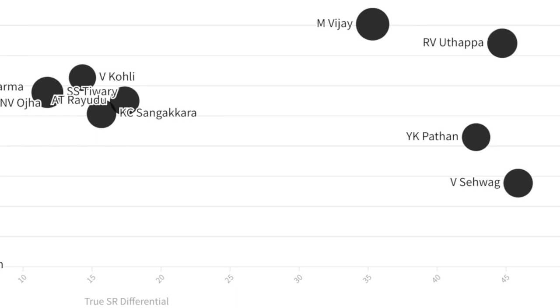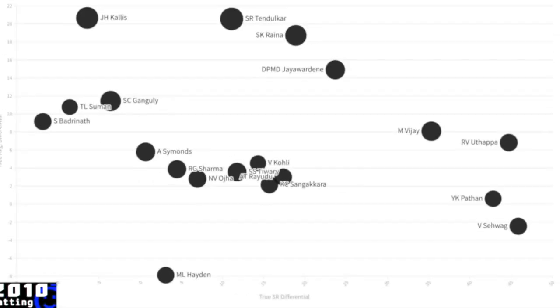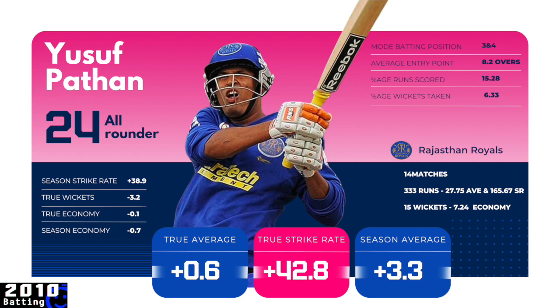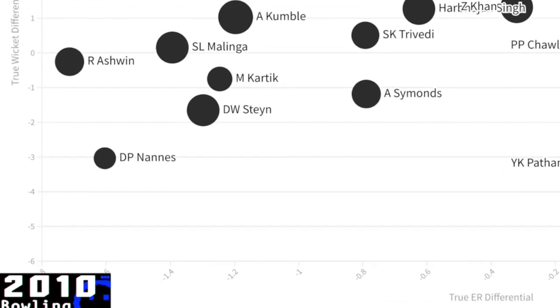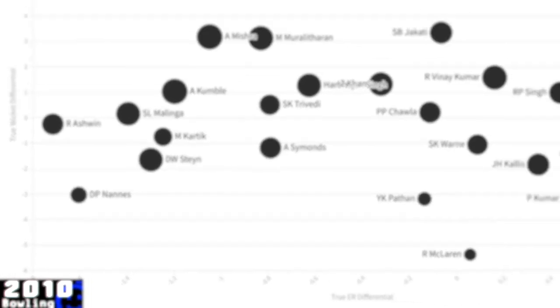Murali Vijay and Sehwag did it as openers, while Robin Uthappa and Yusuf Pathan cracked the more challenging middle order role. Let's not forget that Yusuf was also a pretty handy part-timer along with it, making his efforts that season even better. Uthappa had 2 seasons like this, and in between he was kind of nothing like it, and it's a real shame. R. Ashwin delivered big time in his first full season for the Super Kings. He was extremely hard to get away because of all the variations that he possessed. There were actually quite a few spinners though this year.